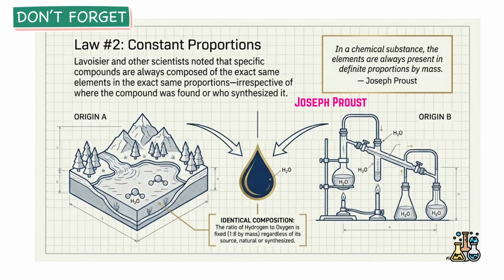Joseph Louis Proust stated, elements are always present in definite proportions by mass.